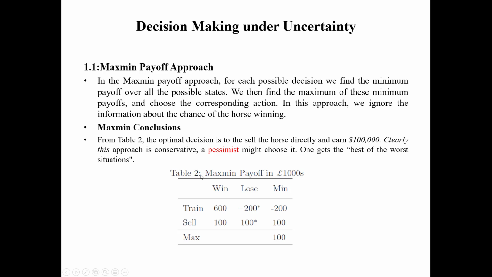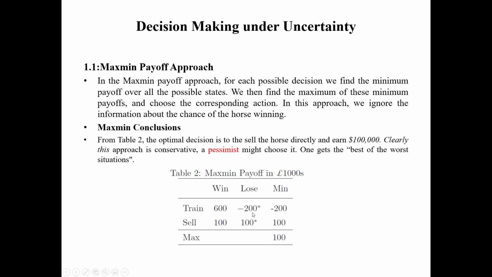So you can see from this table, if you train the horse, if you spend 200,000 and if you win, you will get 800,000. So it means 800,000 minus 200,000, so 600,000 will be in your pocket. If you lose, and in this approach, you will take the maximum, you can see the minimum of all these.